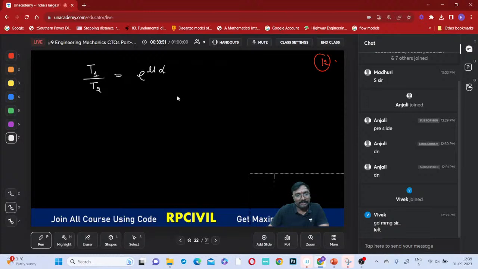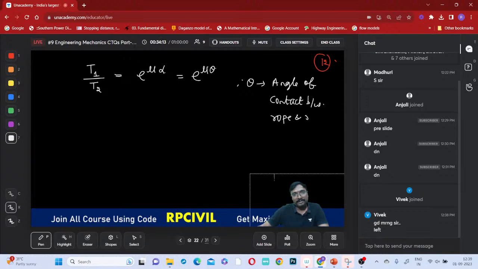Or you can also write it as e power mu theta. What is that theta? Theta is the angle of contact between the rope and the cylinder, or shaft, whatever it is. You can call it a disc or a pulley, with any name.